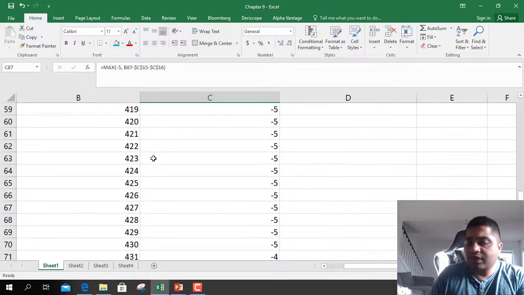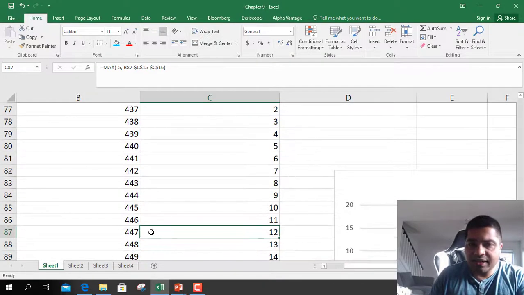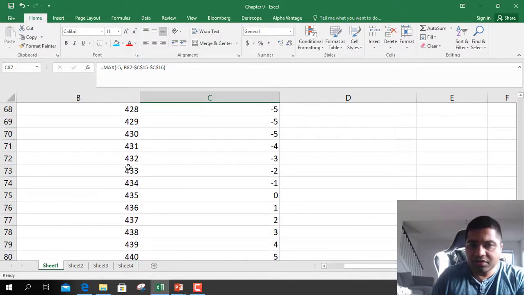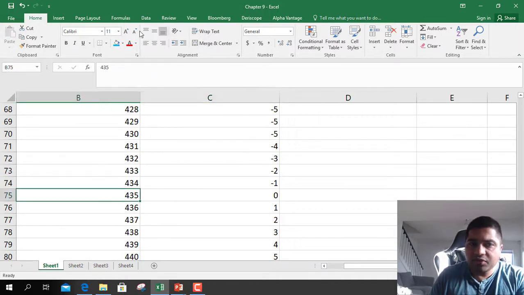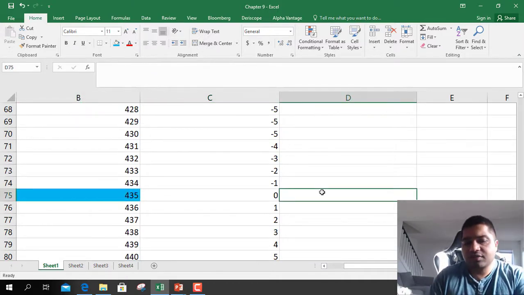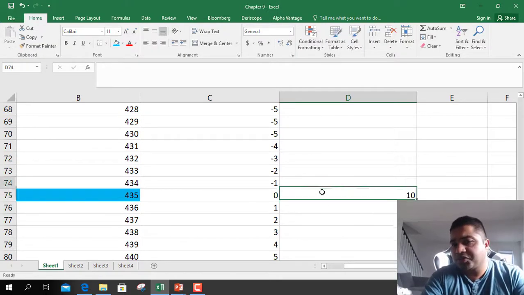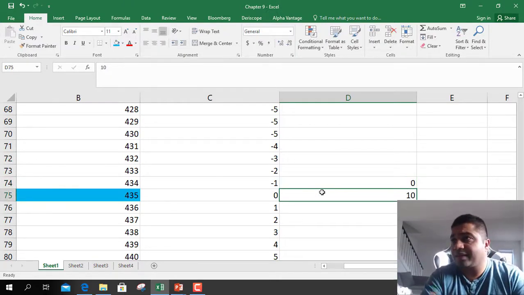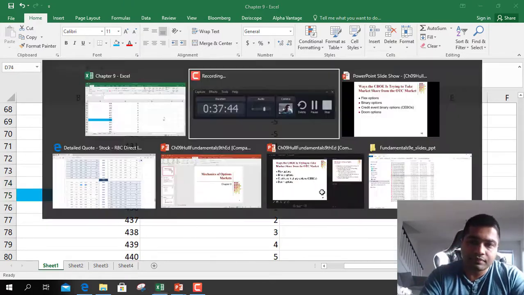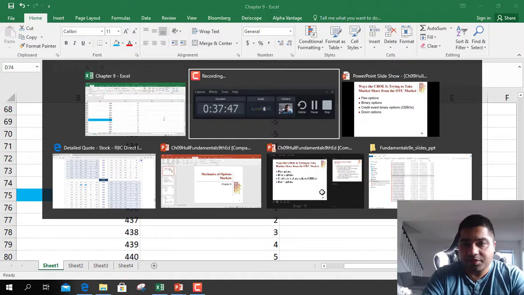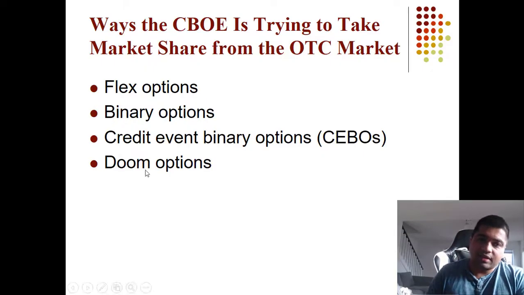So a binary option on Tesla would be, if Tesla goes above, let's say 435, which was our strike price, it pays you $10. Otherwise it pays you zero. So binary is either you get paid zero or you get paid a fixed amount. I used to trade a lot in binary options. It's very addictive. So binary options, zero or a fixed amount. The amount doesn't range. So if it closes above a certain price, you get paid a fixed amount.